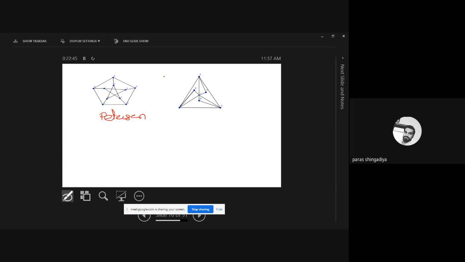Okay, so you just manage all the edges in such a way that you create one tree from the Petersen graph. Clear? So all the vertices should be connected and it should have no circuit.